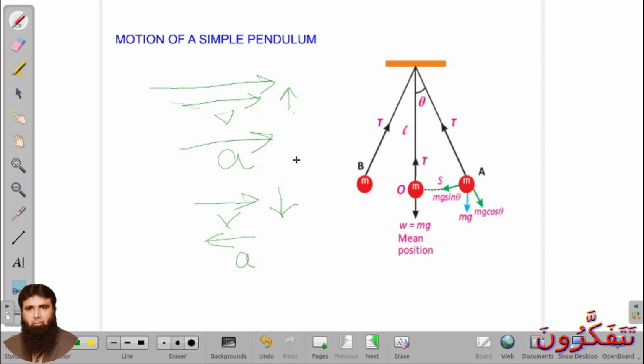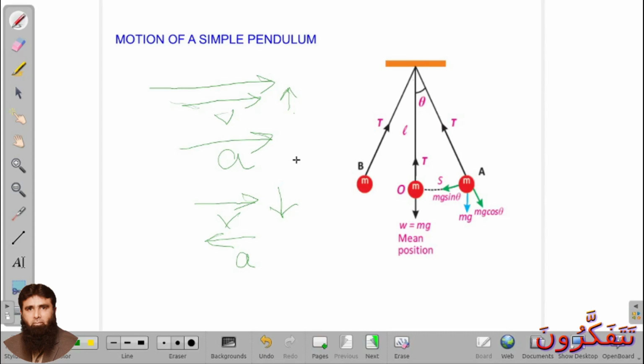In same way, you already studied about the centripetal force as well as centrifugal force, centripetal acceleration as well as centrifugal acceleration. Centripetal force and centripetal acceleration both have same direction. And what will be their direction? Their direction is always towards the center of the circle. And what about the centrifugal force and centrifugal acceleration? Both have same direction and both are in which direction? They are always away from the center of the circle.